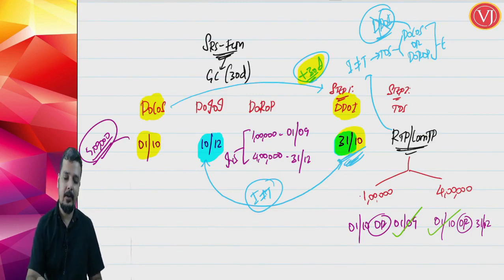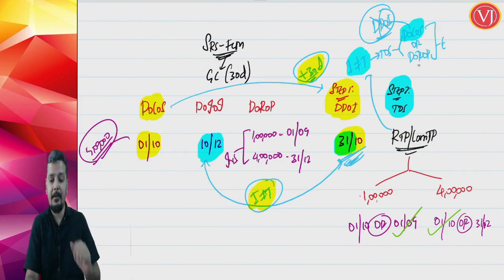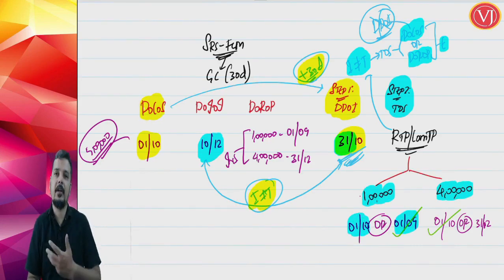First find out the due date of invoice. The moment you find it, compare it with the actual date of invoice and find whether the invoice is raised in time or not. And friends, if the invoice is not raised in time, step number 2 is time of supply. For services, it is the date of completion of service, not the due date of invoice, or date of receipt of payment, whichever is earlier. If you receive the payment in 2 installments, work it out twice. For 1 lakh, date of completion of service 1st October or date of receipt of payment 1st September, whichever is earlier: 1st September.